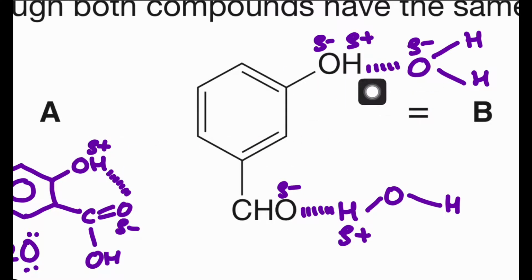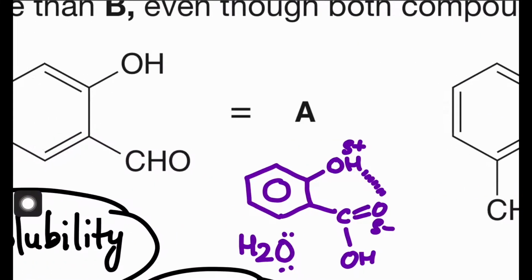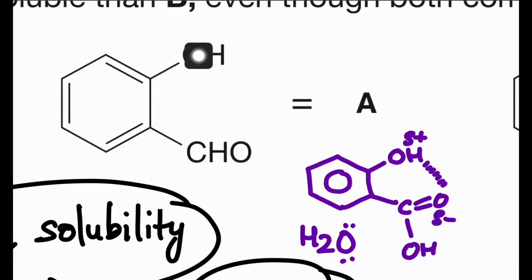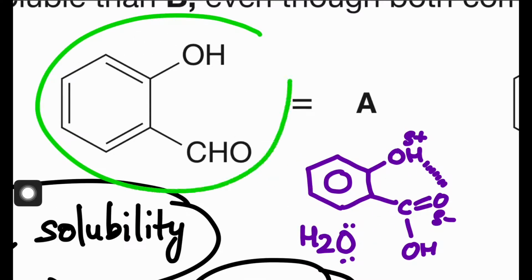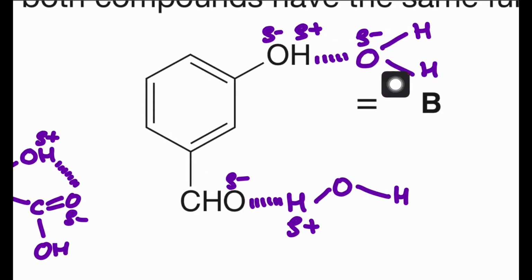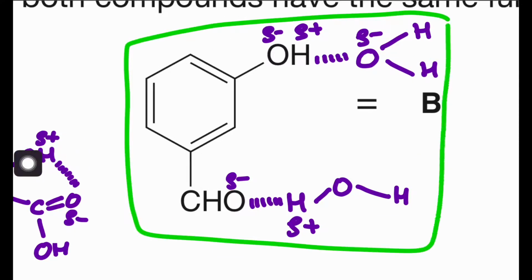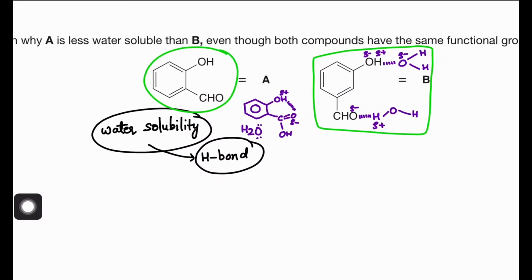So this molecule is forming intermolecular hydrogen bond with the water, but that molecule is forming intramolecular hydrogen bond, that is within the molecule there is hydrogen bond. So with water its interaction will be very less, and that's why this will be less soluble. But this is interacting much with the water, hence it will be more soluble. Okay, this is having more interaction with the water because it is forming intermolecular hydrogen bond with water, and that's the reason it is more soluble.